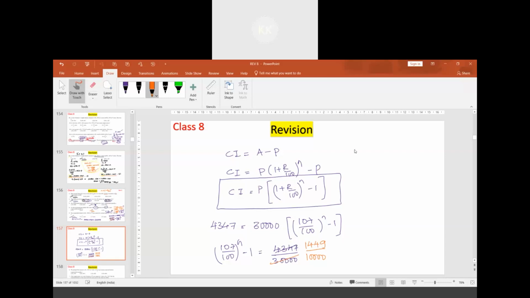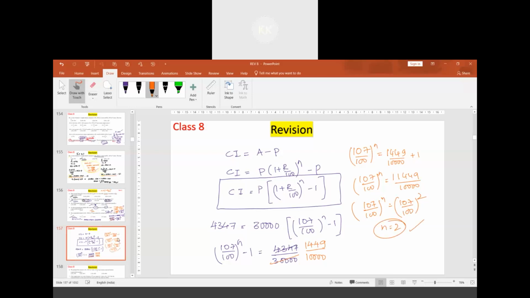The 1 has to be brought to this side. So we get (107 by 100) to the power n equal to 1449 divided by 10,000 plus 1. With 10,000 added, we get 11449 divided by 10,000. This is again (107 by 100) whole square. So the value of n is 2.